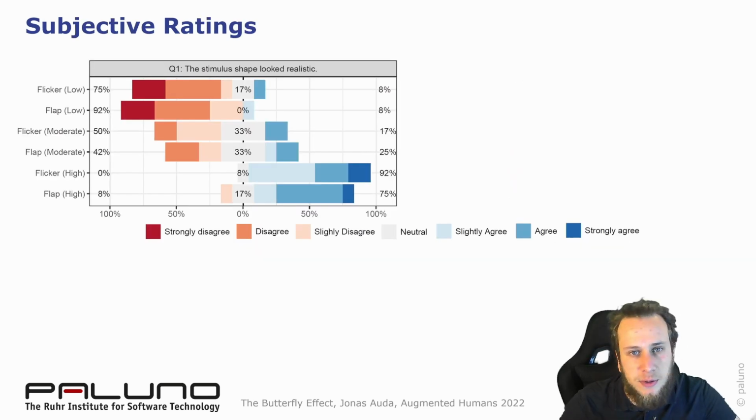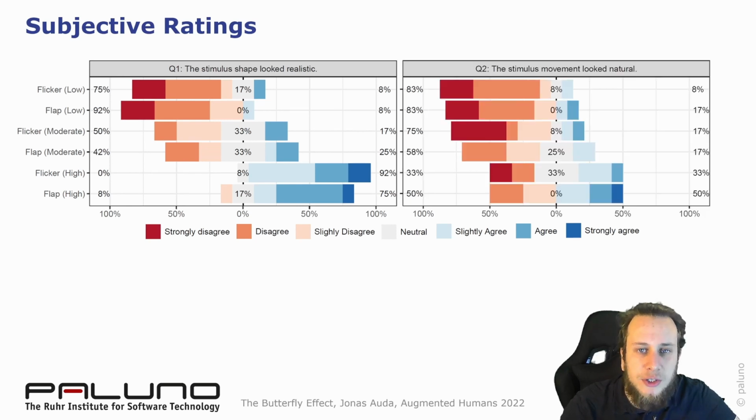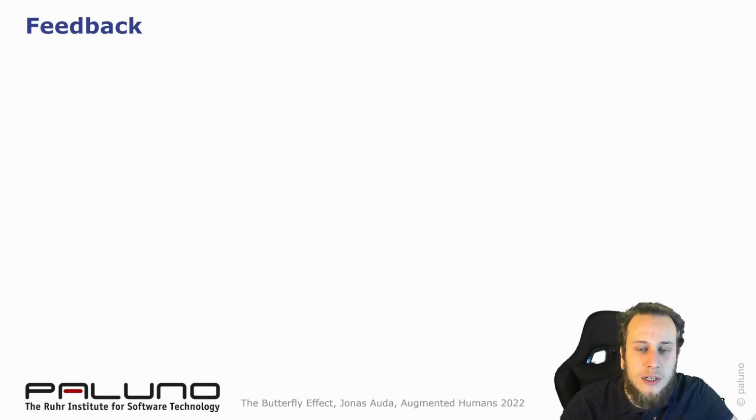We also asked our participants to rate the appearance of our butterflies. Our participants rated the butterfly with real contours and flickering wings as appearing most realistic, followed by the butterfly with real contours and flapping wings. In terms of most natural movement, the butterfly with real contours and flapping wings received the highest score. To understand the reasoning of our participants better, we interviewed them during the study.